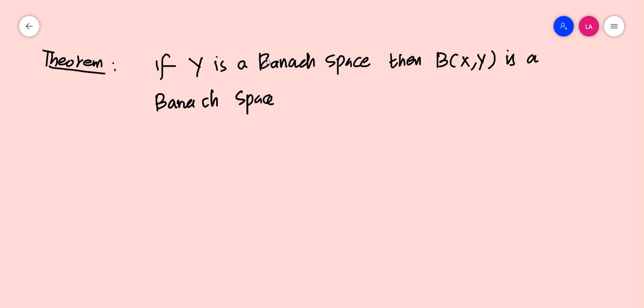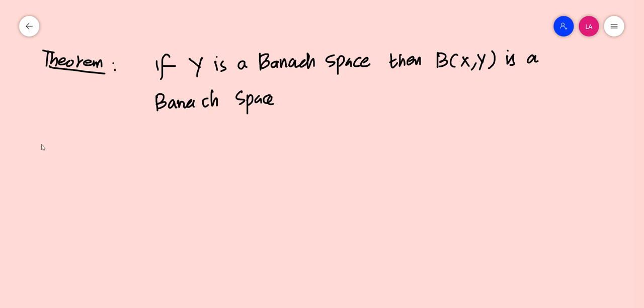So, in order for the set of all bounded linear operators from X to Y, where X and Y are normed spaces, to be complete, it is enough that the space Y should be complete. So, even if X is not complete, if the range space Y is complete, then the space of all bounded linear operators from X to Y is also